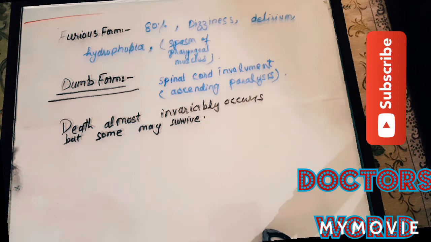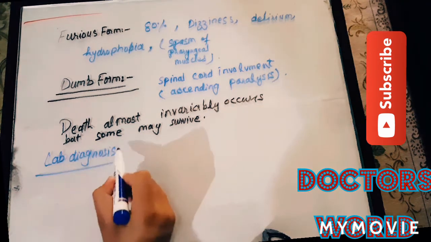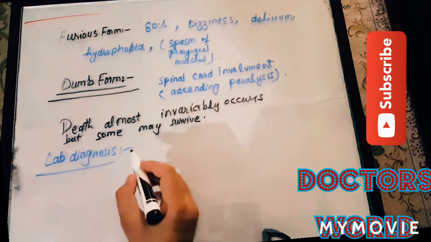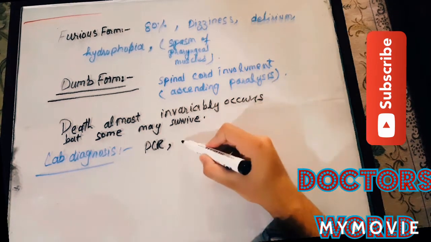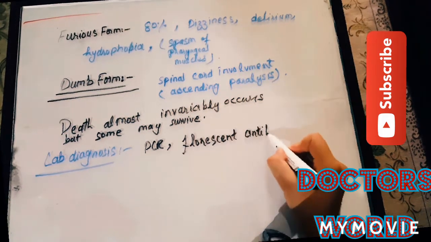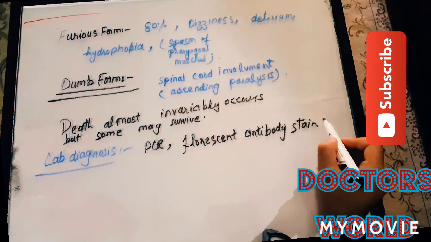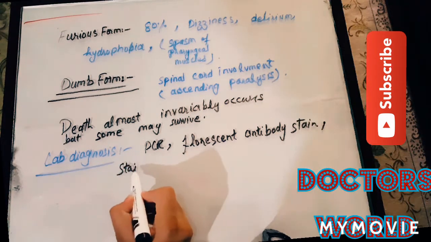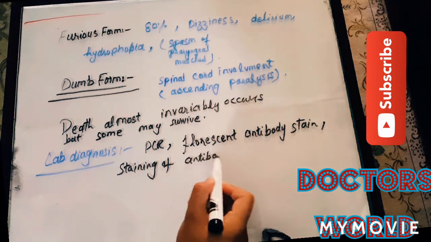Now we will discuss the lab diagnosis of rabies virus. It can be detected through the polymerase chain reaction, PCR, through fluorescent antibody staining to detect the virus, and through the staining of the Negri bodies.